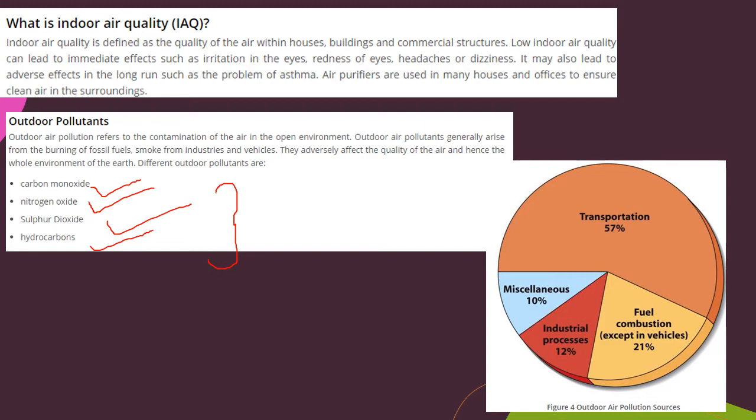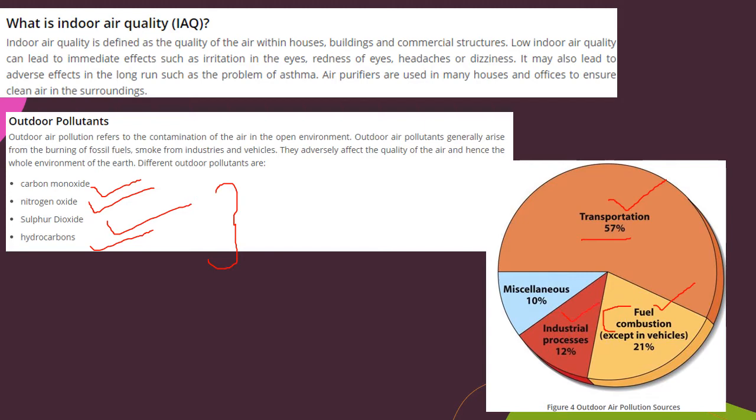You can see in this pie chart there is transportation. The majority of our air pollution is caused by the transportation system. Then fuel combustion, except in vehicles. Apart from vehicles, there are other sources in which fuel is combusted. Combustion of fuels means burning of the fuels, and because of that there is also air pollution.